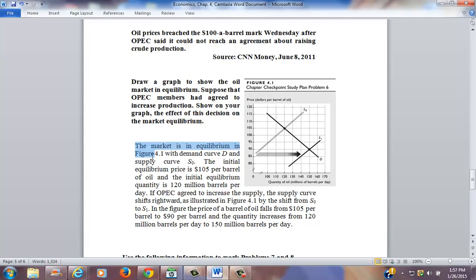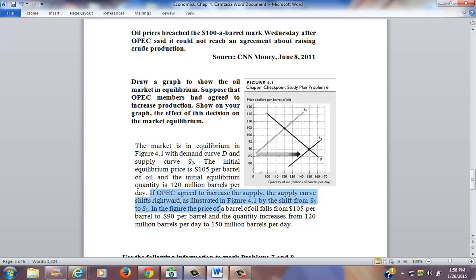So the market equilibrium in figure 4.1 with demand curve D and supply curve S0 is given there. So that's shown here, S0 and D. That's the original point. And this was given somewhat arbitrarily. It's just above $100 for the price. It could have been up here along any of these points above $100 in price. The initial equilibrium price is $105 per barrel of oil, and the initial equilibrium quantity is 120 million barrels per day. You can see that point here, 105 in the price and the quantity of 120, in millions of barrels per day.